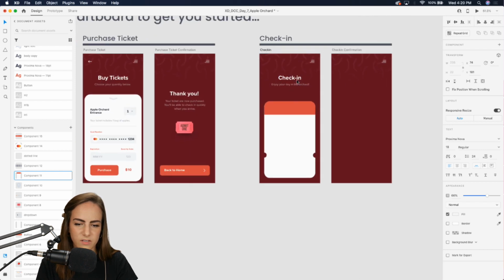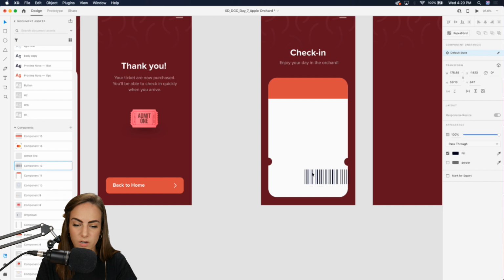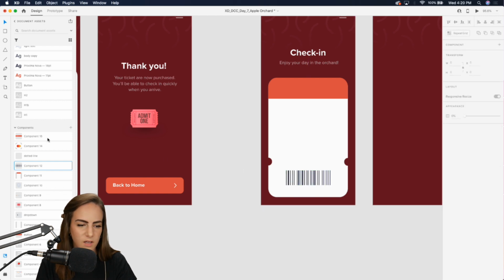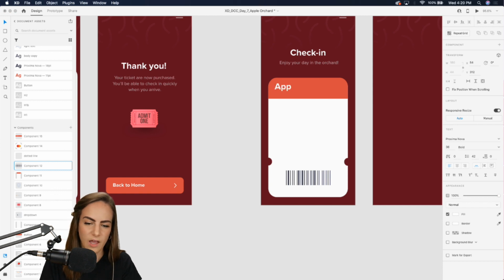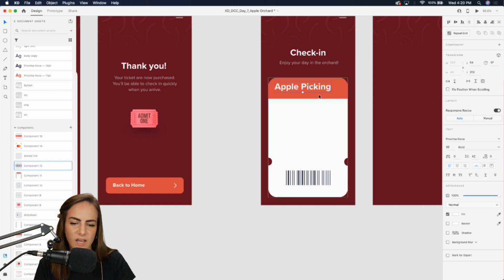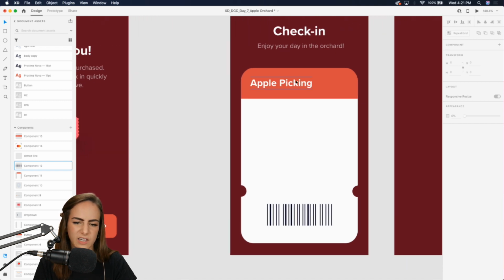Okay, that looks nice. Maybe we can move these down just a bit. Cool. And what else? We can use a barcode at the bottom here, and then maybe copy and paste this. We'll say apple picking at the top of this ticket. I do want to bring this down a bit because I don't want it to compete with the main title up here. So maybe 27 or so. Still kind of big, but that's okay.